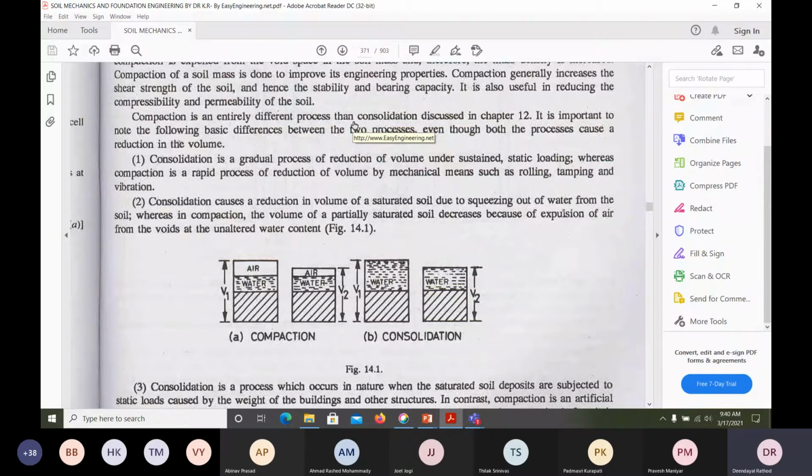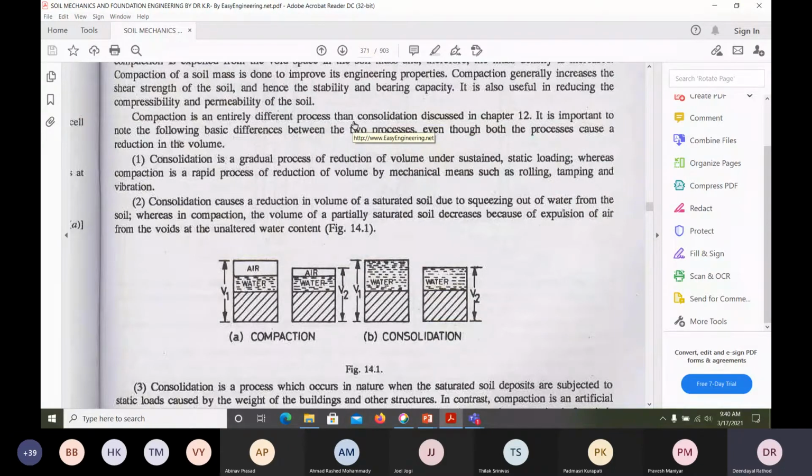But in the case of consolidation, what happens? The soil would be almost in a saturated state, and the load should be long term here. We cannot apply dynamic load in consolidation. Long term load in the sense that I have constructed a building on saturated soil, and after 1 year, the building will try to settle down. You could see so many buildings on clay soil, and beneath that the soil may be in a saturated state.